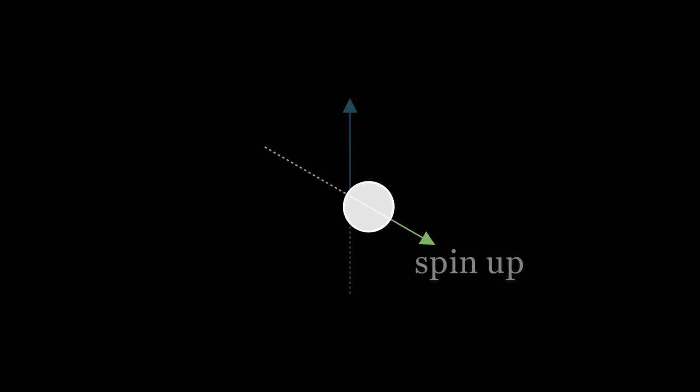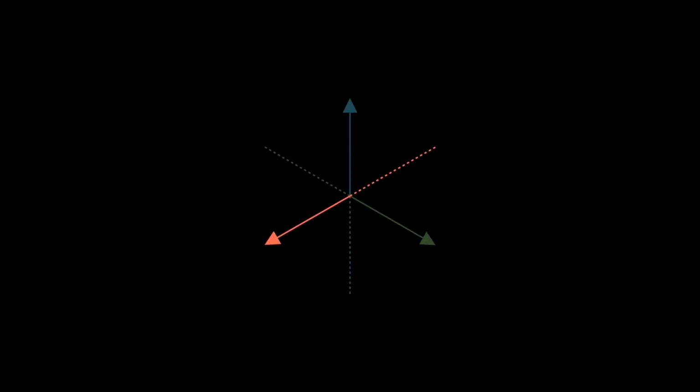Suppose we have a measuring device and a particle. When we send the particle through the measuring device, we'll get one of two outcomes. Either the particle will go with the axis, which we'll call spin up, or the particle will go against the axis, which we'll call spin down. We can rotate our measuring device and send the particle through again. We'll still call it spin up if the particle goes with the axis, even if it's down on the screen. In this video, we'll consider measuring the particle along three different axes, which we'll call A, B, and C.